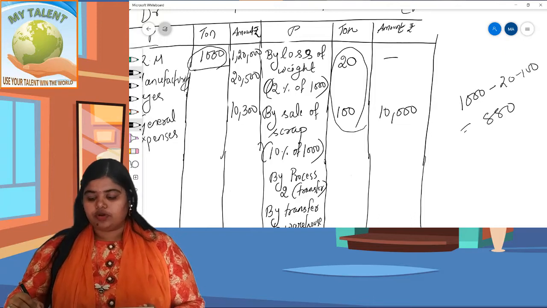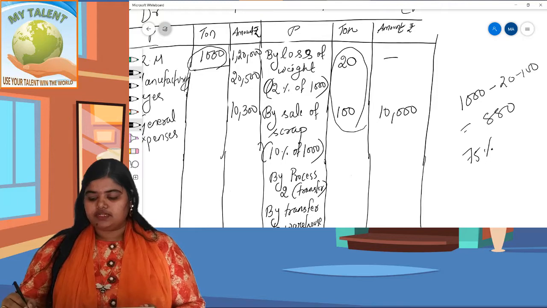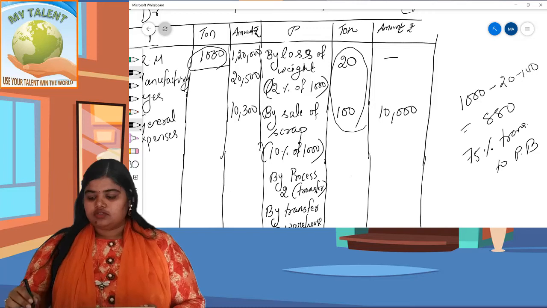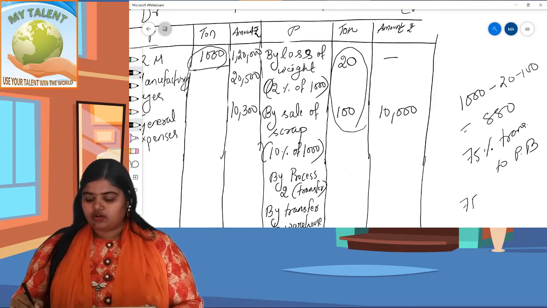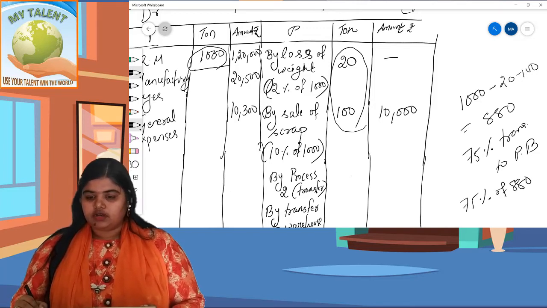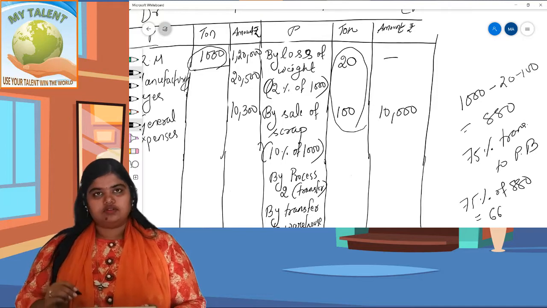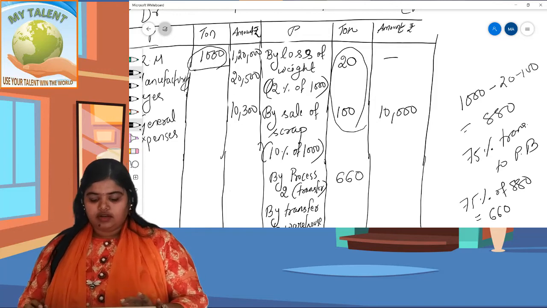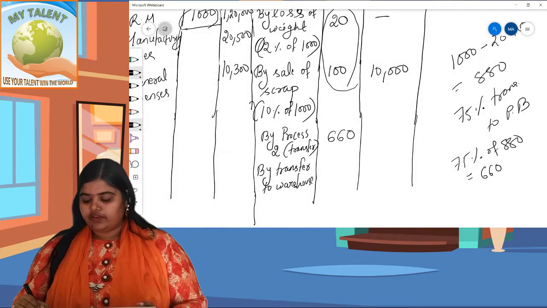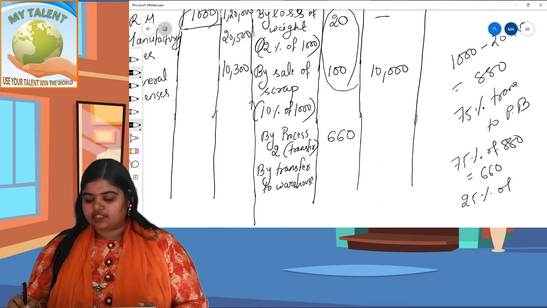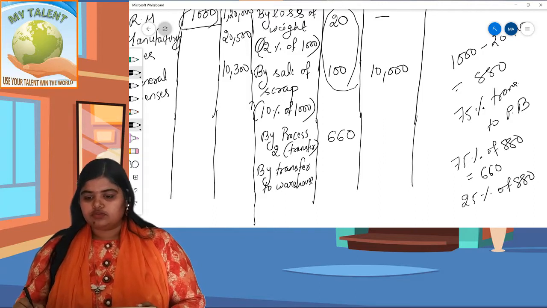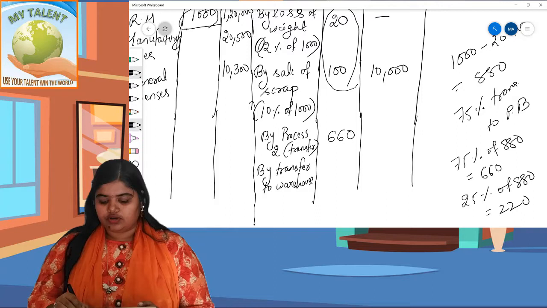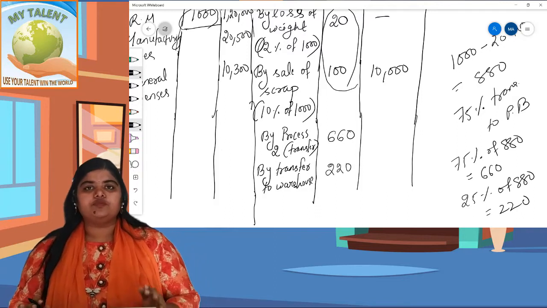In the question we see that 75% of 880 is transferred to process B. So 75% of 880 comes to 660. So here we will write 660. Clear? Now 25% of 880 transferred to the warehouse comes to 200. So write here 200. First of all, you have to fill up the ton column.